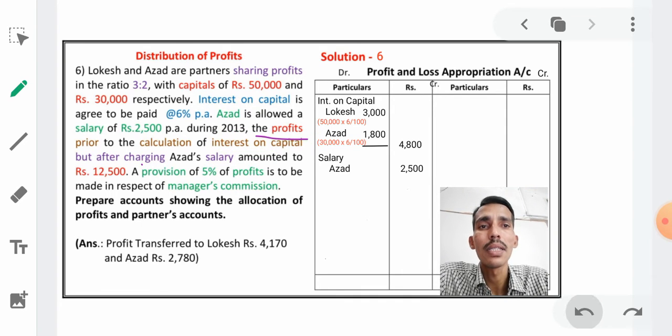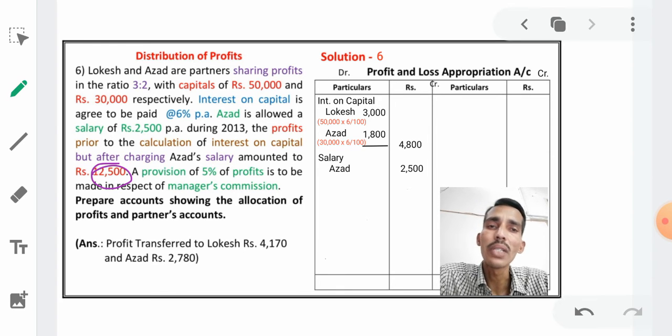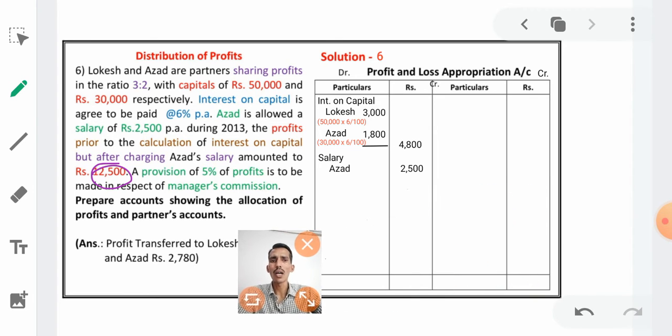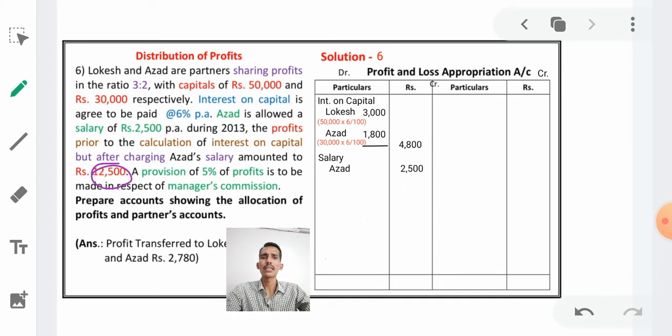What it is saying means, in this problem we have got profit prior, means before charging interest on capital we got profit 12,500, but after charging Azad salary. Azad salary means we have already deducted the Azad salary rupees 2500.